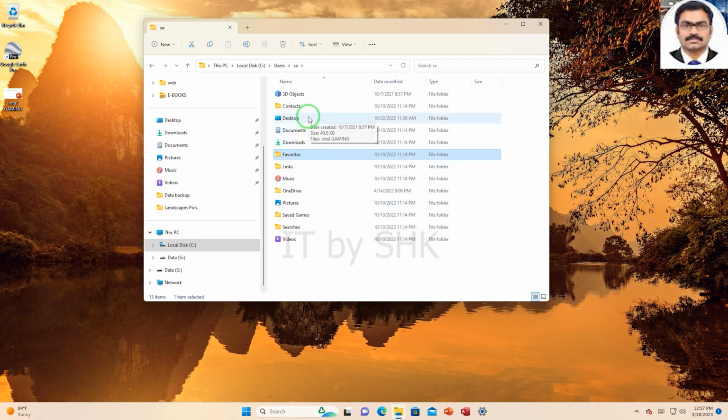When you create your account on Windows 11, it's automatically going to create these folders for you, so that you have a place automatically to store any documents, a place that's going to house anything that you download, a place for you to store your pictures, your videos, and so on and so forth.